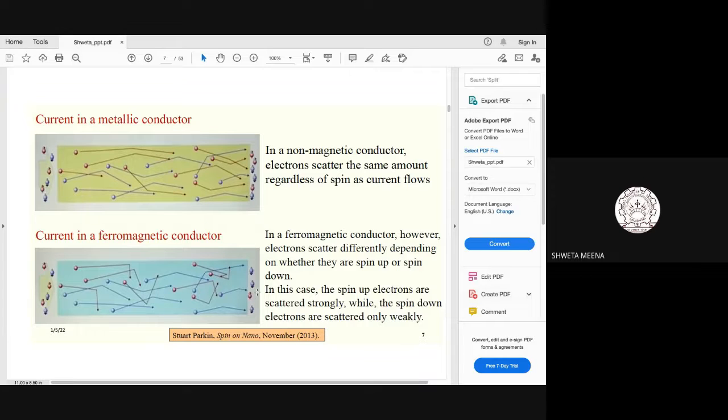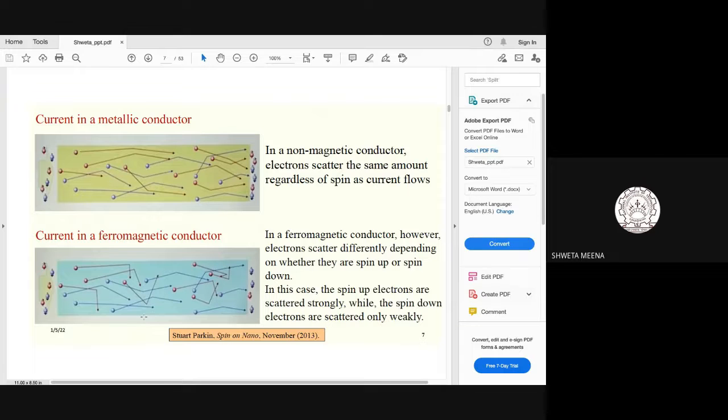Now, why is this concept very important? Because we can make a pile of such structures on a very small scale, at the nano level. This is just a figure, a picture here, but experimentally the lengths on which these structures are prepared are at the nanoscale. This is the reason you can accommodate more of these structures on a chip, so the problem of power consumption reduces in the spintronics field.